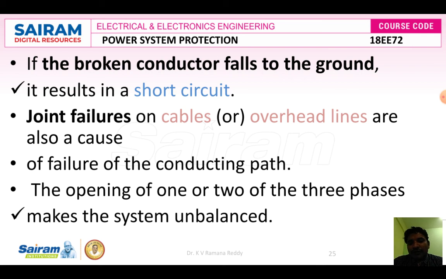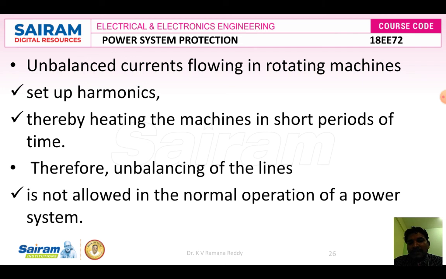Therefore, the opening of one or two of the three phases makes the system unbalanced. If the system is unbalanced, the line voltages and line currents are not the same from one phase to another, where the phase sequence is R followed by Y, Y followed by B. Unbalanced currents may flow in rotating machines, setting up harmonics and thereby heating the machines in short periods of time. Unbalancing of the lines is not allowed in the normal operation of the power system.